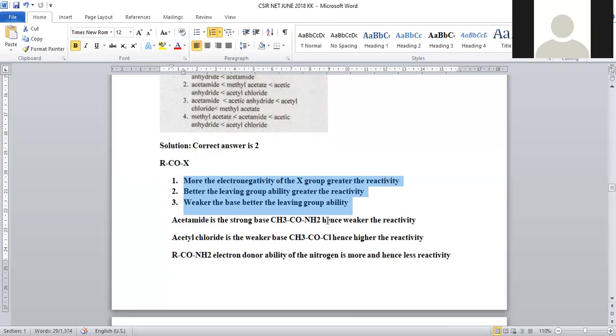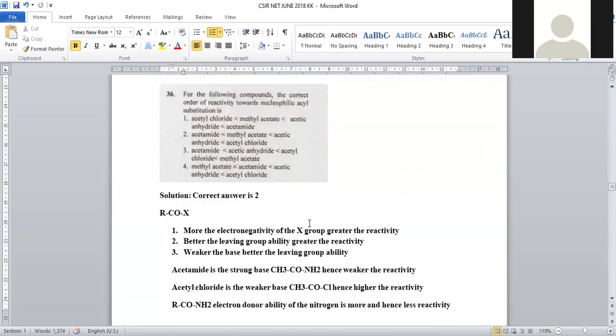When we take CH3CONH2, what happens? It is the stronger base. When basic nature is more, what happens? Electrons present in the nitrogen are given to this carbonyl, so double bond character will be more. When double bond character is more between this nitrogen and carbon, electrophilic nature is less because it is gaining electrons from nitrogen. So here reactivity is least for this amide.